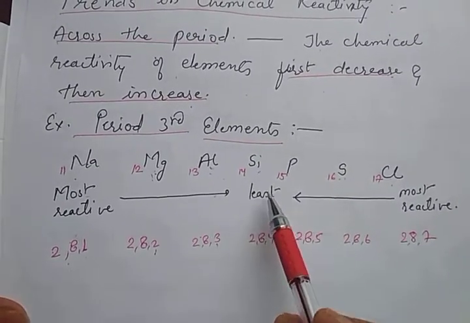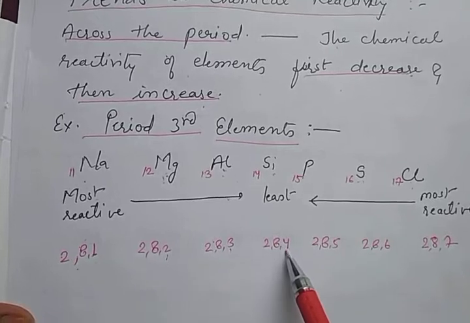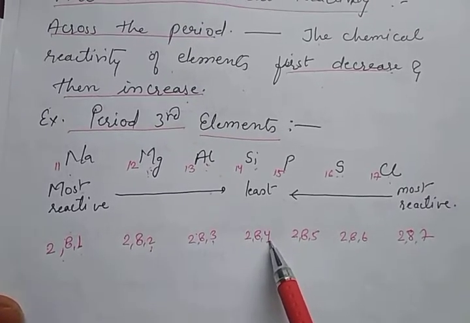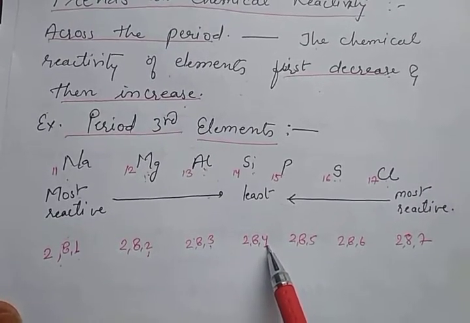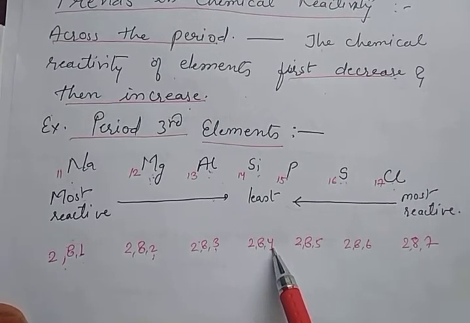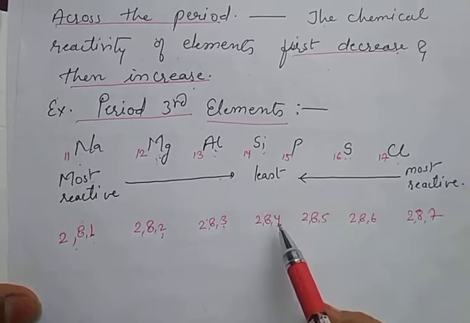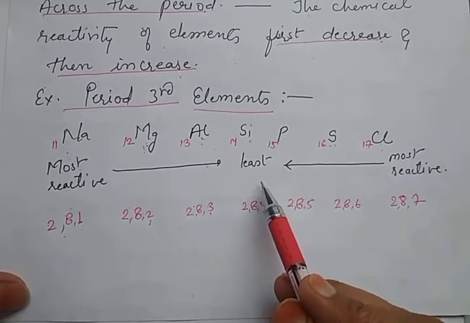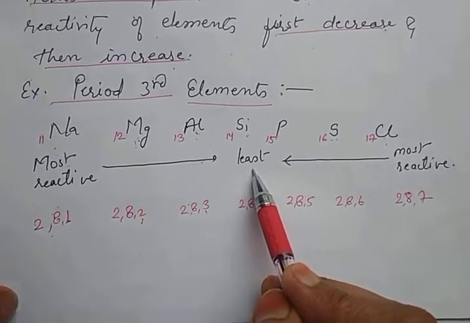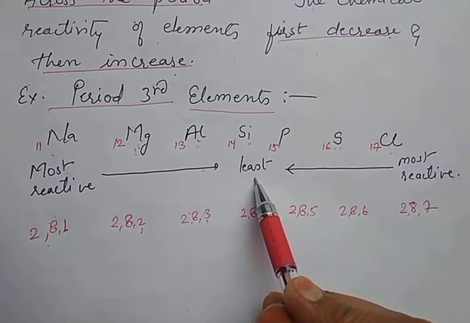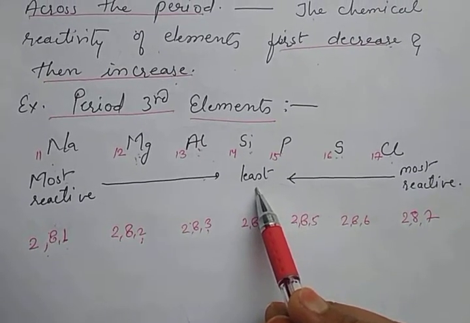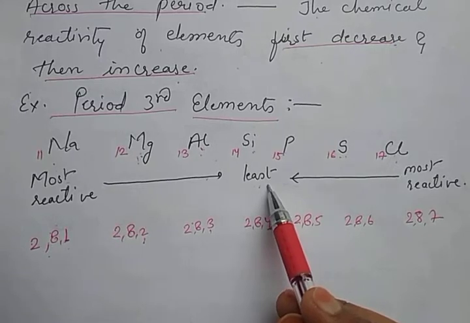Then the next element is silicon. It has 4 electrons. It may share, donate or accept electrons, which depends totally on the conditions of the reaction. Being 4 electrons in its last shell, it is the element which takes the most time for the reaction, so its reactivity is the least.